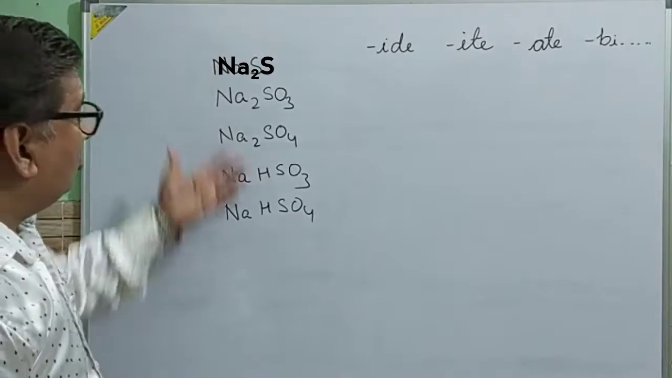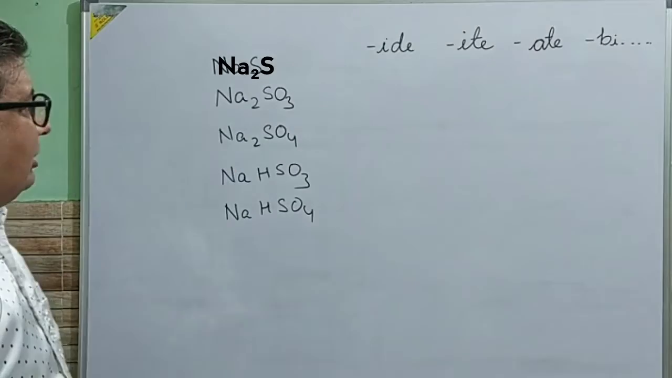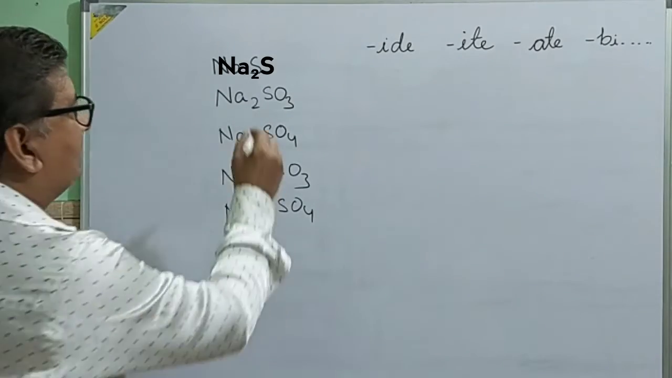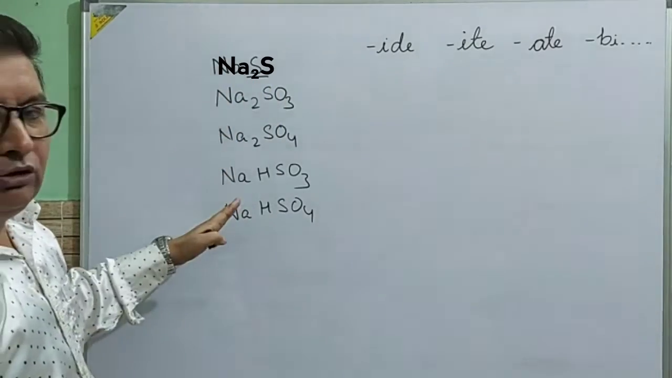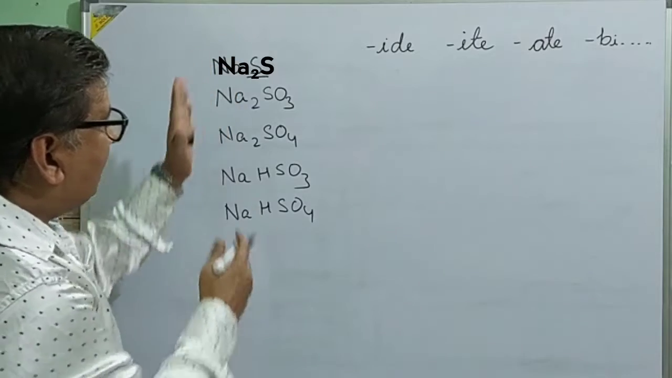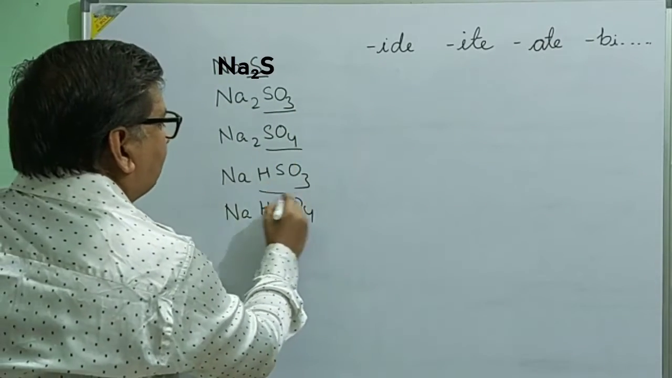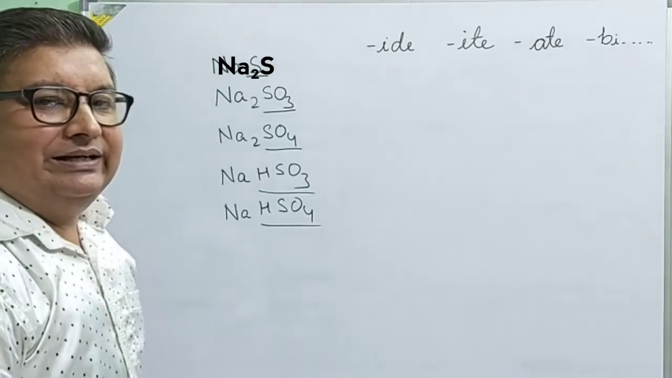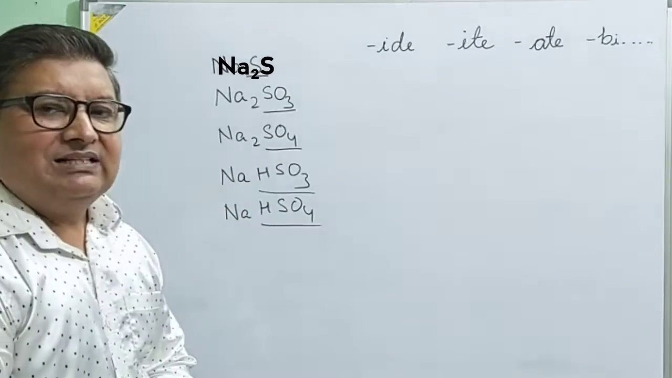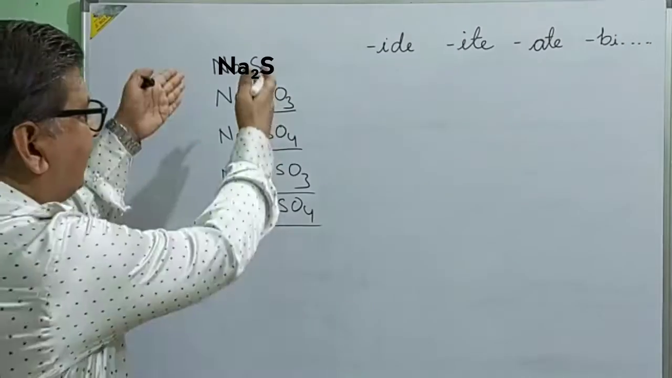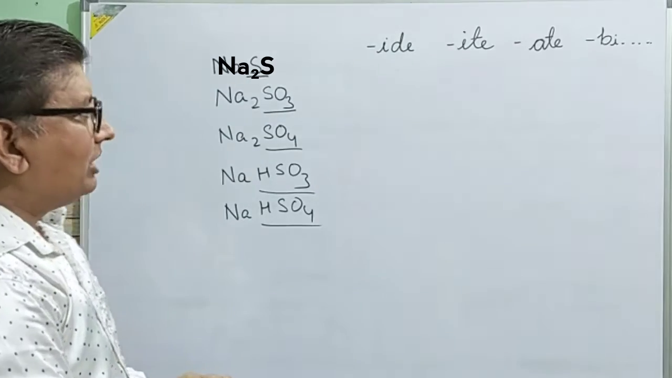So now the question comes, how to read them? What is the mystery? For that I am going to tell you something. You have to notice this carefully. You can see that sodium is common in all the formulas, but the negative radicals, like S, SO3, SO4, HSO3, HSO4, they all are negative radicals. These negative radicals have specific names, and because of that we get different names for these compounds. So what are the names we are going to see?